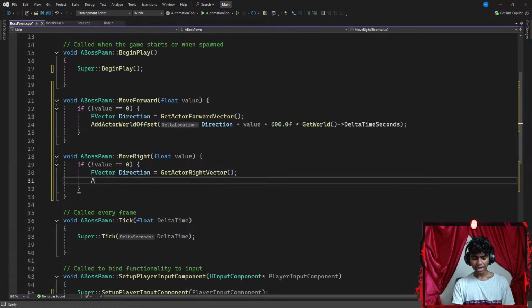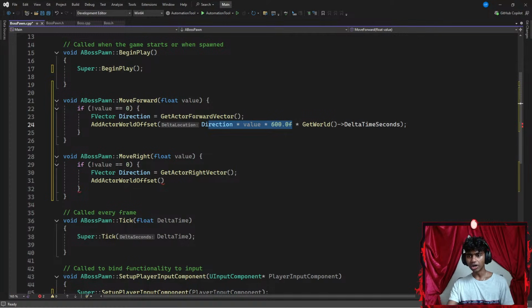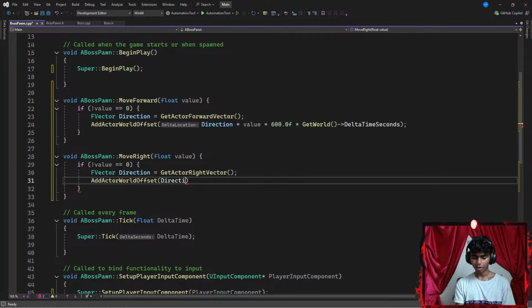Now, once I'm done with that, I'm going to add my actor world offset. So let's go with something like add actor world offset, and then add a pair of parentheses. Now, I'm going to add this exact same formula that I used here. I multiply my direction by my value, so I know if I'm going positive or negative.